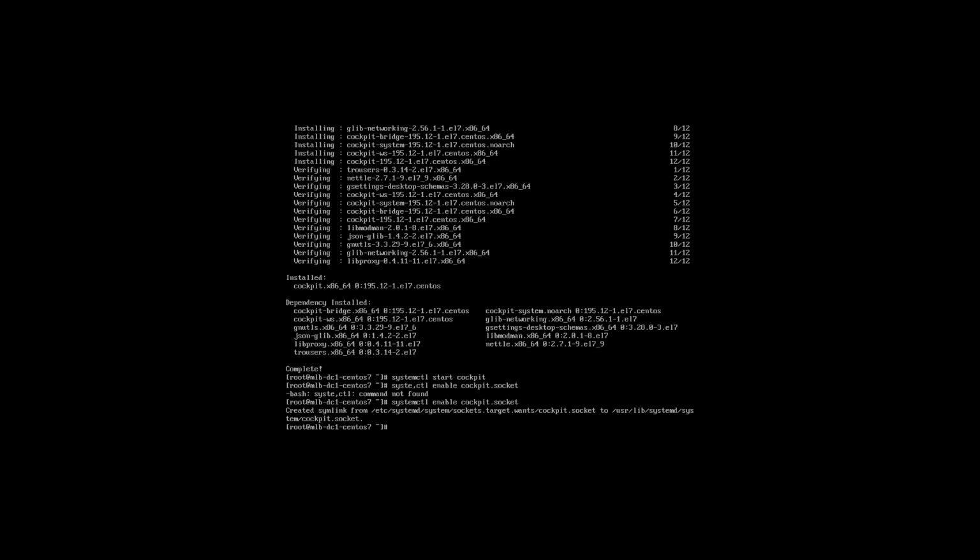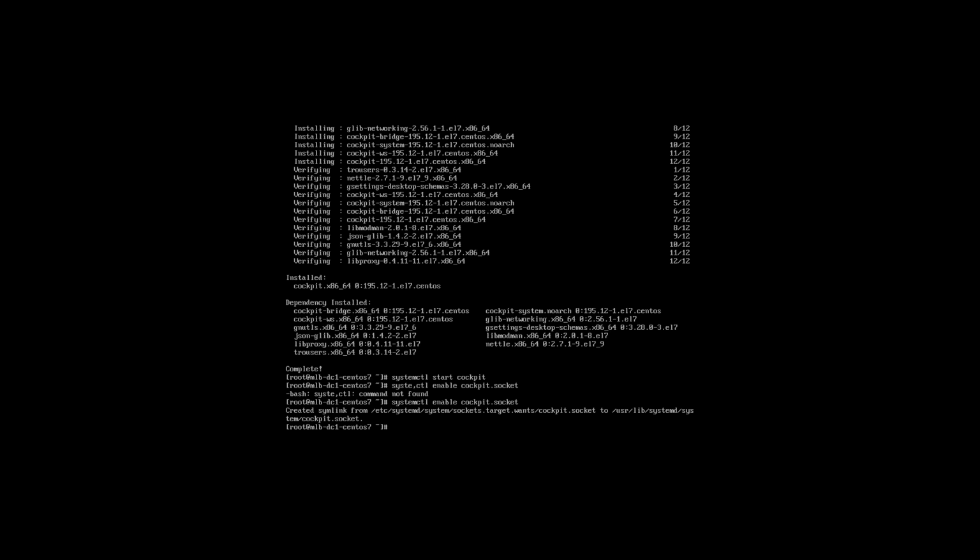After that, I'm going to add this Cockpit service to our firewall. You have to add this to the firewall because you can't access it from another client, because I'm using a Fedora as my client. So I need to access this Cockpit UI from that client. So I'm going to add this to the firewall.